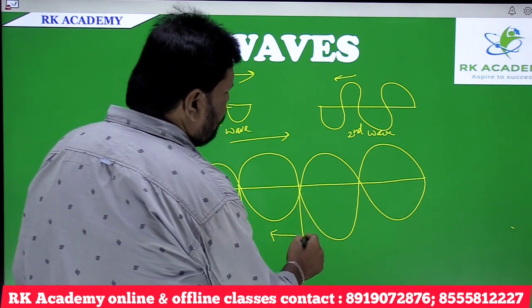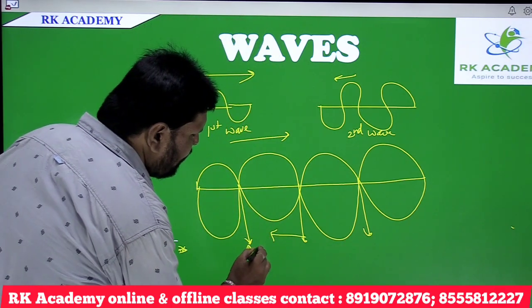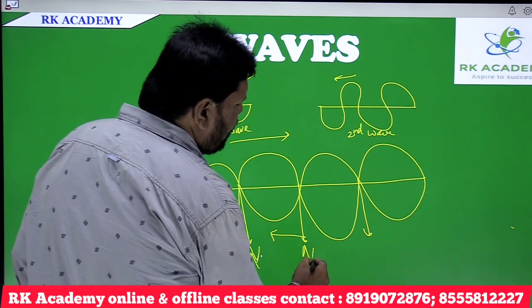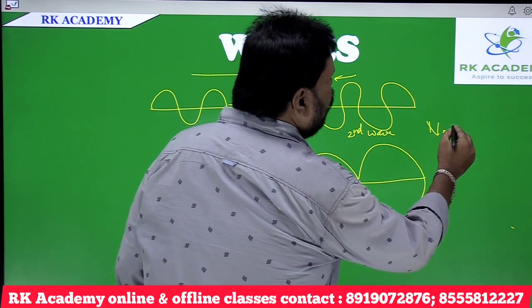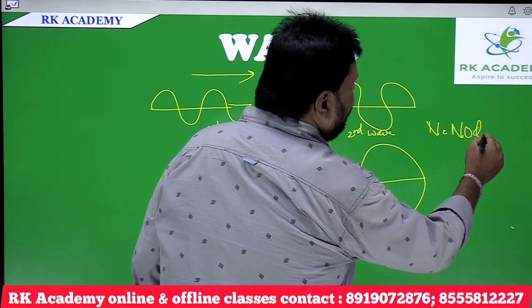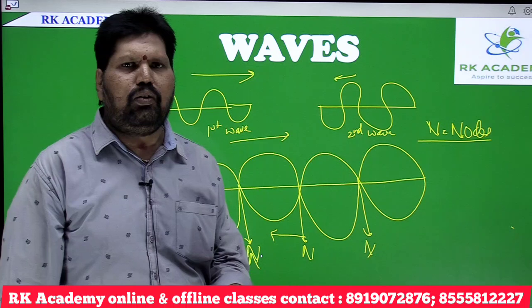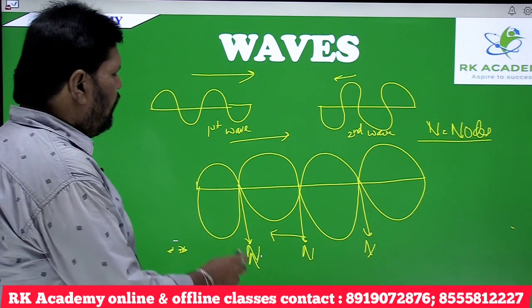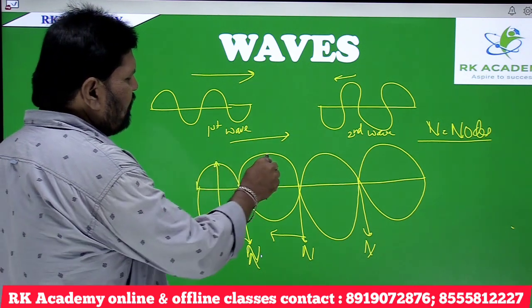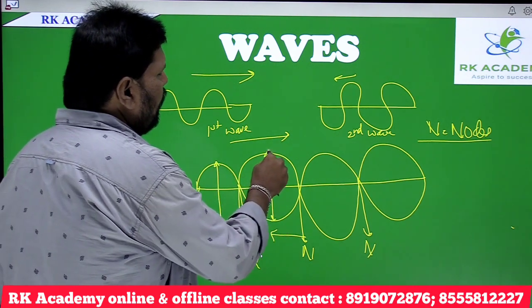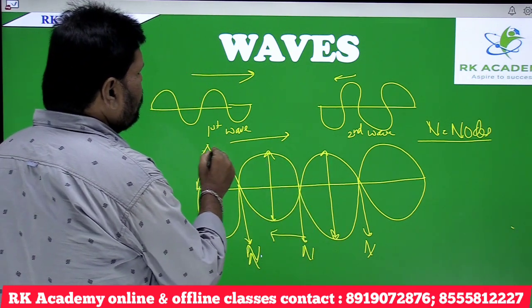The region where the minimum displacement of the particle is observed is known to be a node. Generally, a node is a region where the particle undergoes minimum displacement, and this is the region where the particle undergoes maximum displacement, and such regions are known to be antinodes.